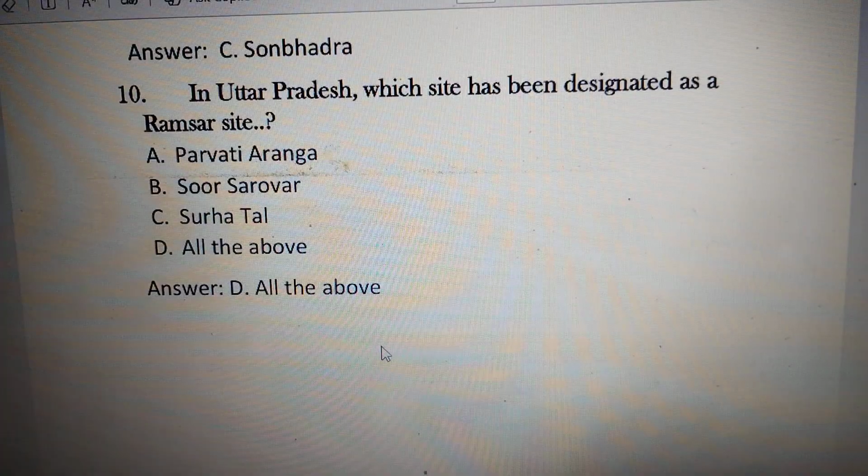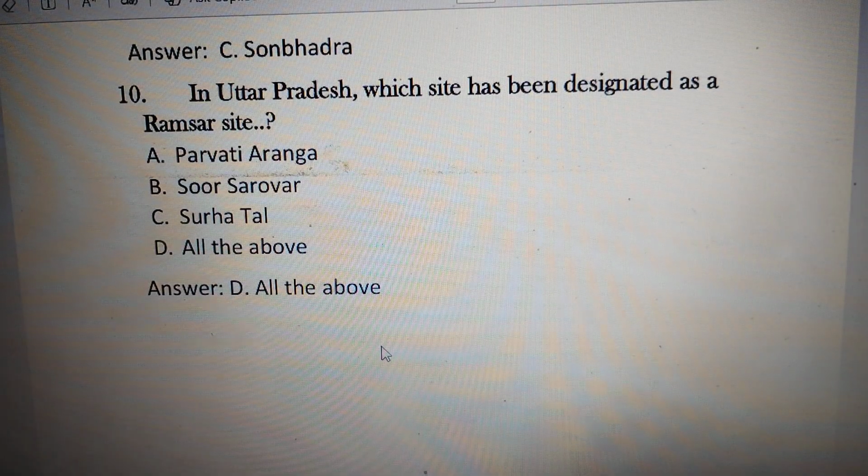Look, Parvati Arga is a Ramsar site. It is in Gonda district, while Sur Sarovar is in Agra district. Suraha Tal is in Balia district. So Ramsar designated sites, wildlife sanctuaries and national parks are quite important from the exam point of view.